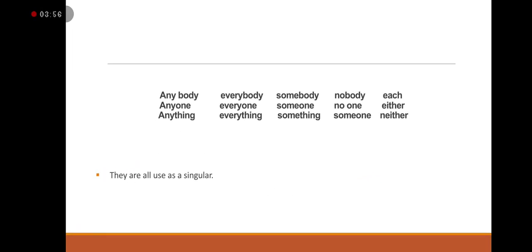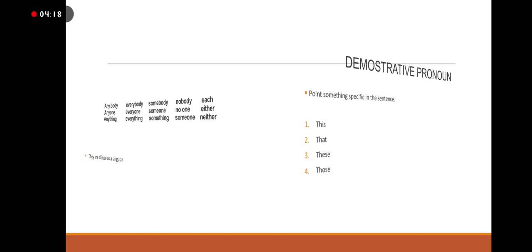Okay. Here are some indefinite pronouns: anybody, everybody, somebody, nobody, each, either, neither, everything, everyone, someone. Now you know that when we don't know about some particular person, place or thing, that time we use these indefinite pronouns. Okay.